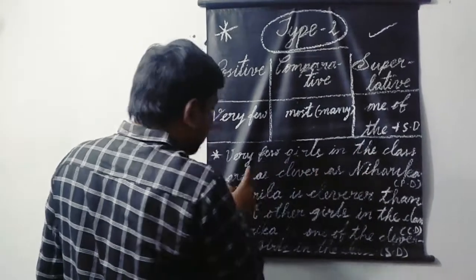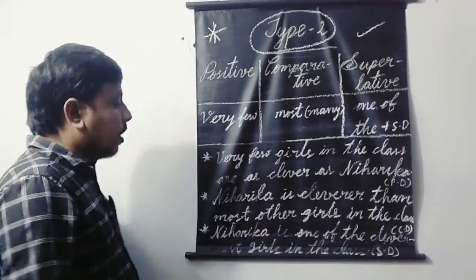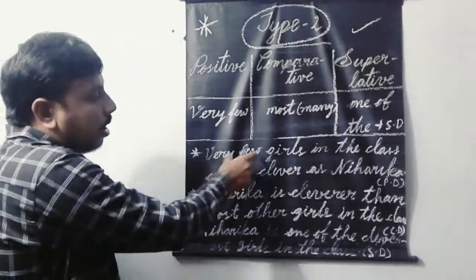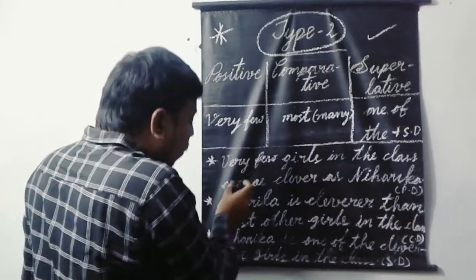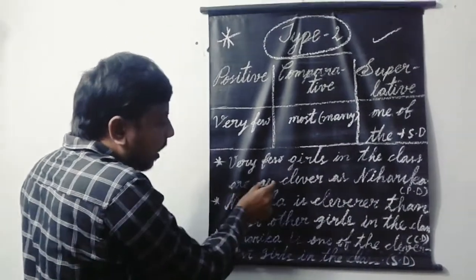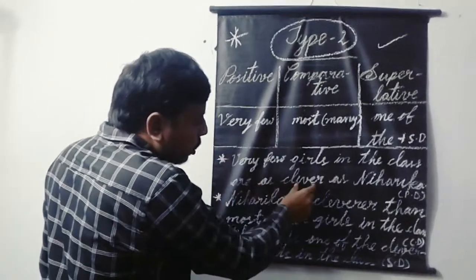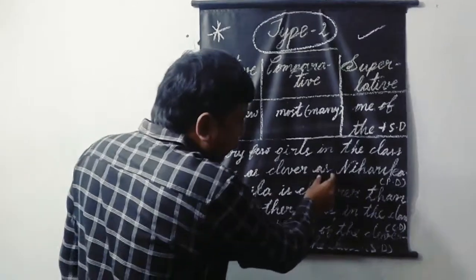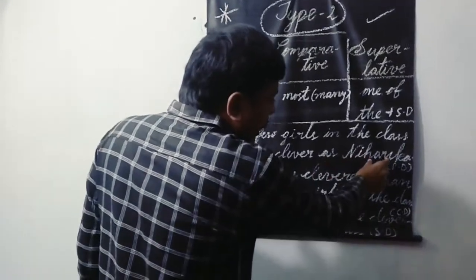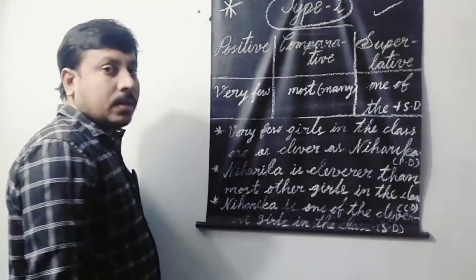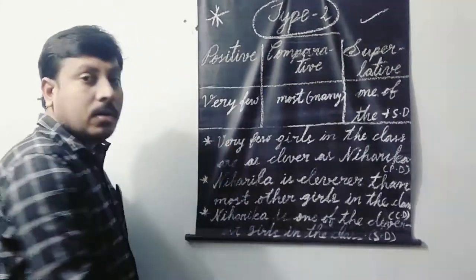Girls in the class is a noun phrase. Very few plus noun plus verb plus as plus positive degree plus as plus noun. This is the structure for positive degree.